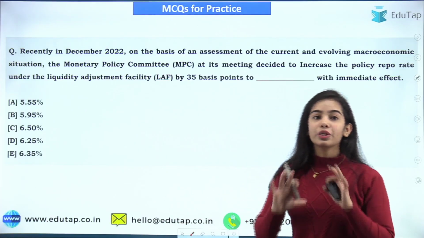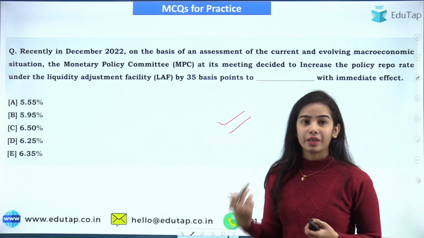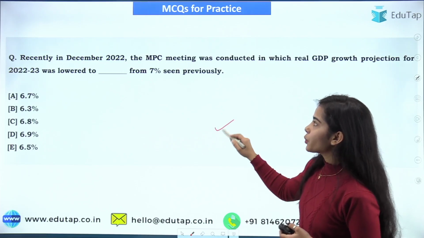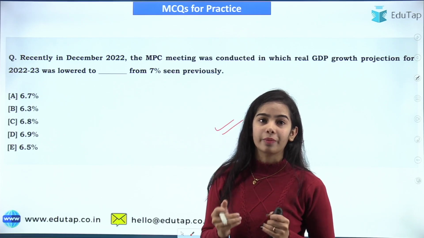So I hope you have understood the news article very clearly. This is the first question, a very easy question. You have to tell about the repo rate, okay. Second question, you have to answer what the GDP forecast has been lowered to.